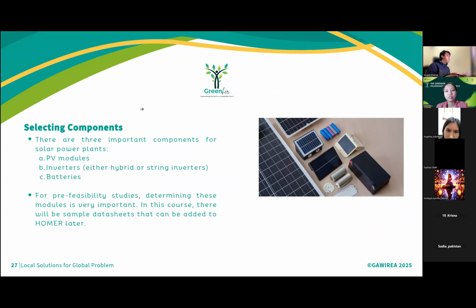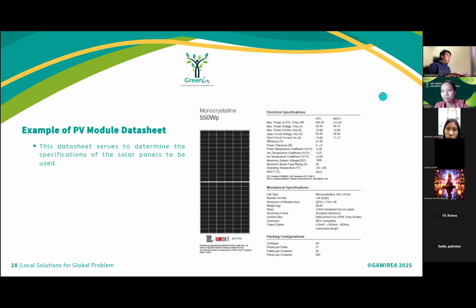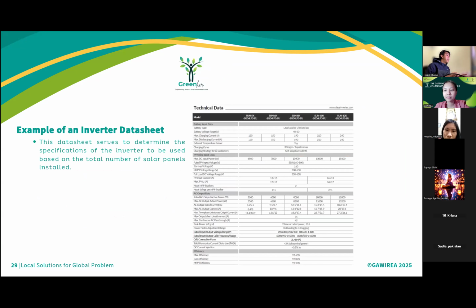Next, selecting components. There are three important components for solar power plants. First, PV modules, second, inverters, and third, batteries. For feasibility studies, determining this module is very important. In this course, there will be sample datasheets that can be added to HOMER later. And next, an example of a PV module datasheet for a capacity of 550 watt peak. And next, an example of an inverter datasheet.